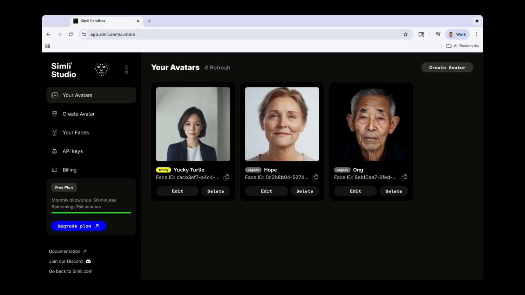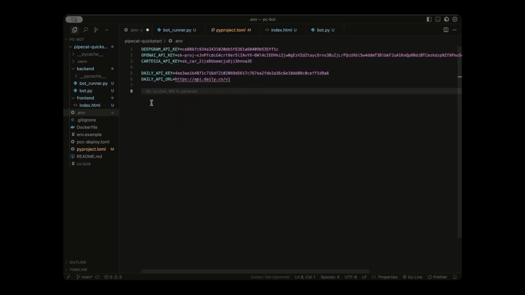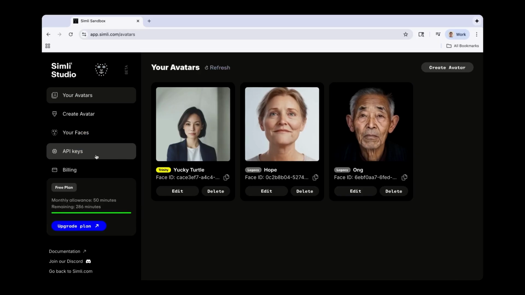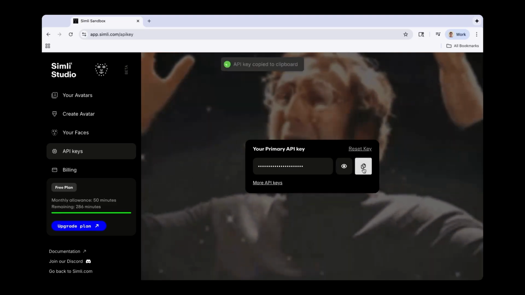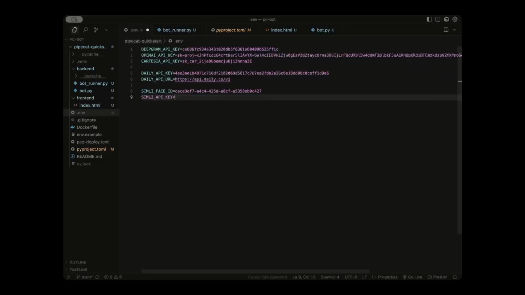So let's head back to our code and pull up the .env file. What you're going to write is SIMLI_FACE_ID and then paste in the face ID that you just copied. Now we also need our SIMLI_API_KEY, and that's easy to retrieve. Let's go back to simli.com. On the left-hand side, let's click on API keys, and then I'm going to copy this and head back to our code and paste that in.